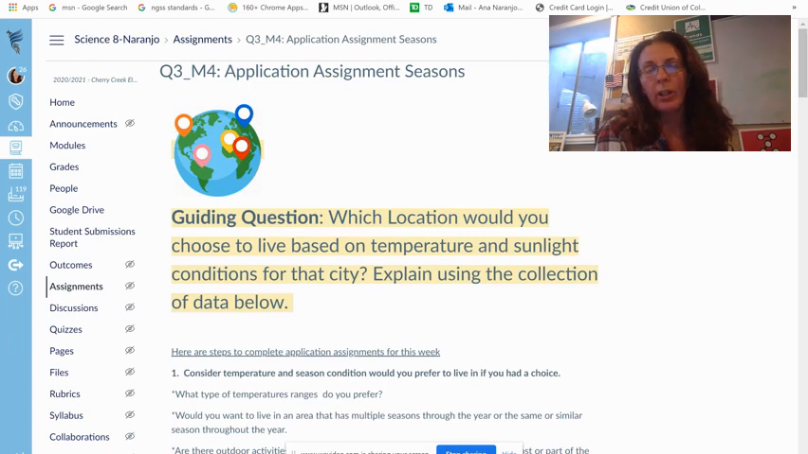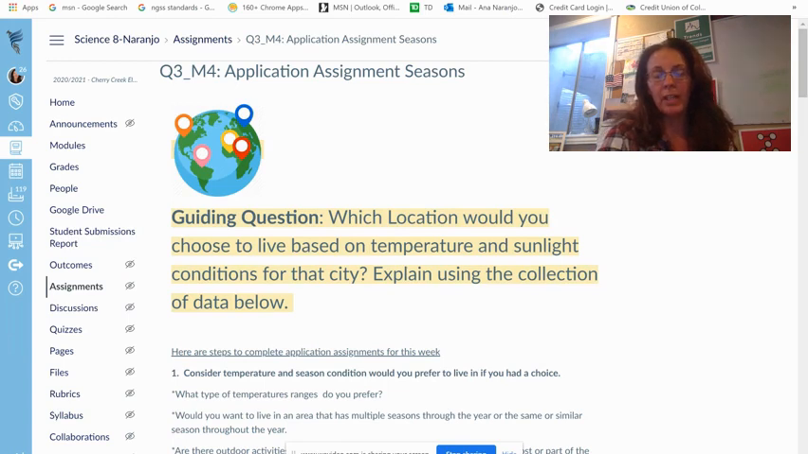For this one, earlier in the module with the different assignments, we gave you different types of activities based off of seasons, the rotation of the Earth, the revolution of the Earth, and how the different parts affect the seasons and how temperature changes.